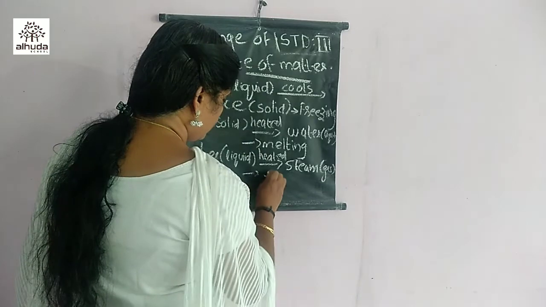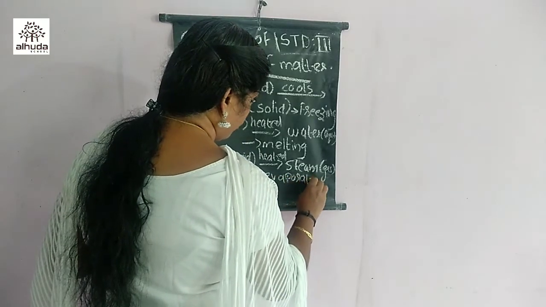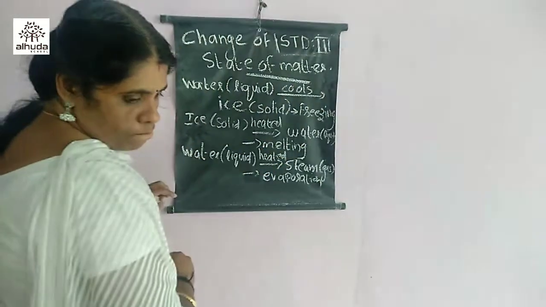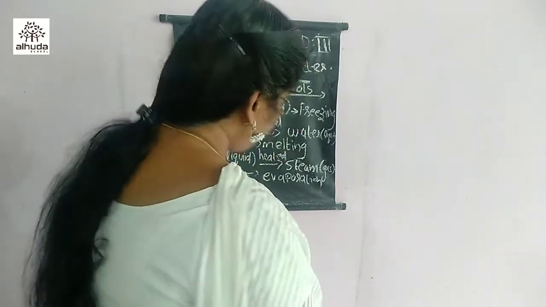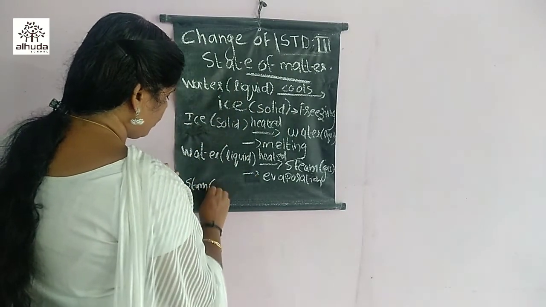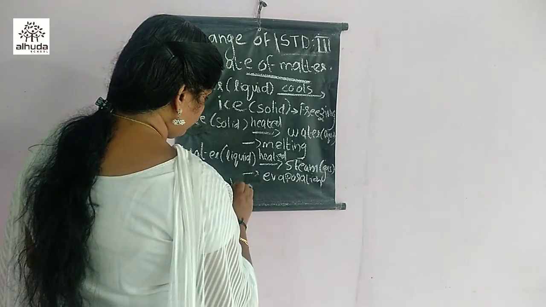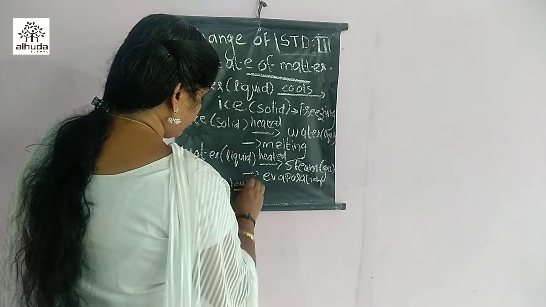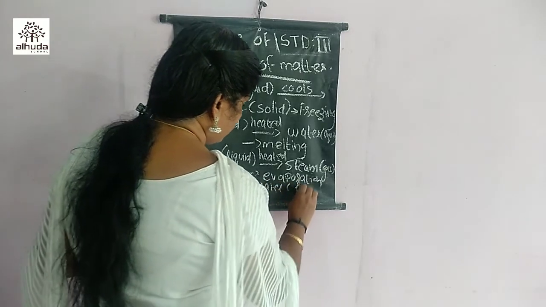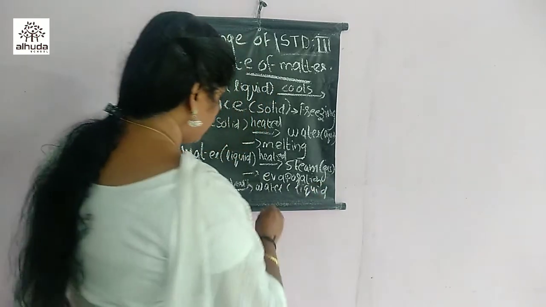It's called evaporation. Steam or water vapor, when it cools, again we get water, liquid. That is condensation.